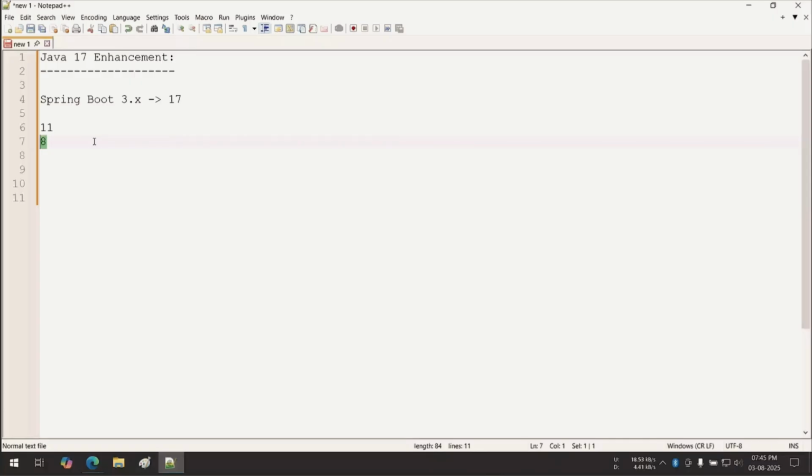Any new feature means definitely some advantage, or at least some effort will be reduced by that JDK version. Whenever I talk about 8 to 11, obviously some enhancement is there. Whenever I talk about 11 to 17, another enhancement is there. Currently my topic of discussion is 11 to 17.